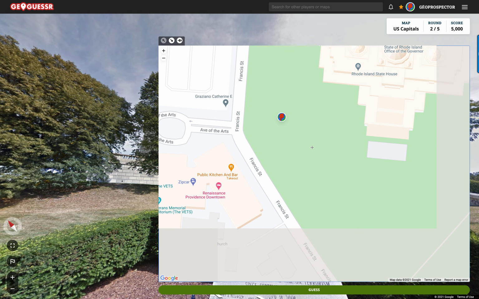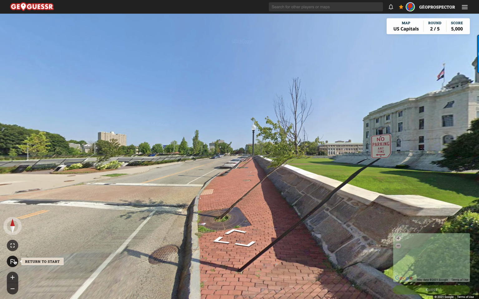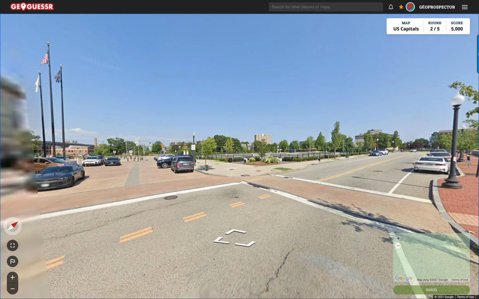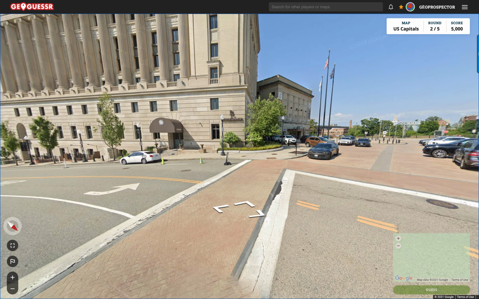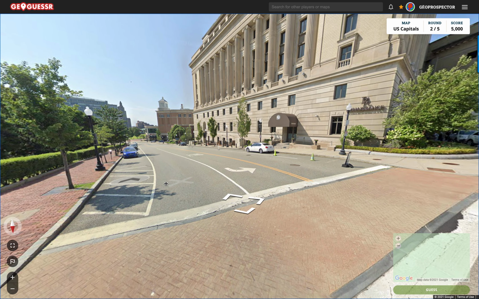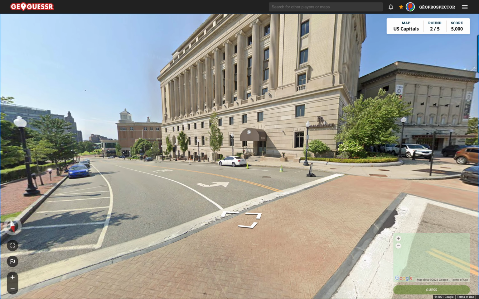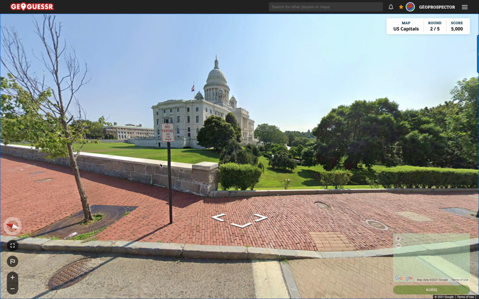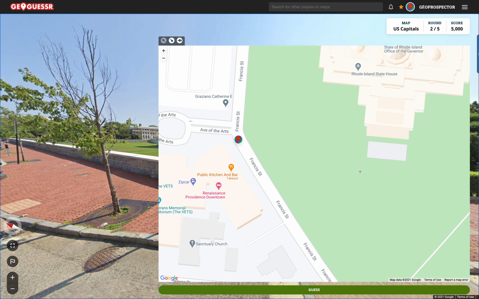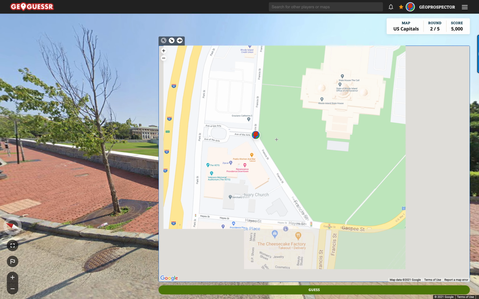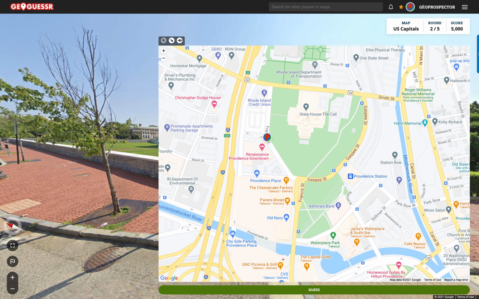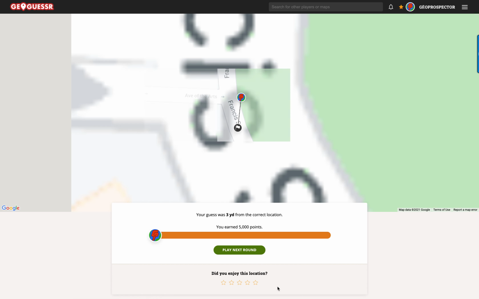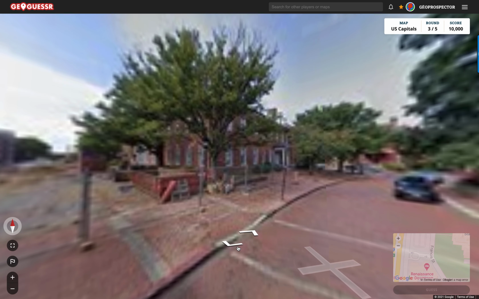There might even be a little memorial. But we didn't start there, did we? So let's actually go back to the beginning and just try and work that out using the geography of the road. And we can see here that the road does kink a little bit that we're on. We're by the Renaissance, presumably that's a hotel. And we're looking sort of northeast at the building. So that puts us in the southwest corner there. So I think, yes, we've got the Renaissance in Providence downtown. Right there. So I think that we found it. Excellent. Play next round.